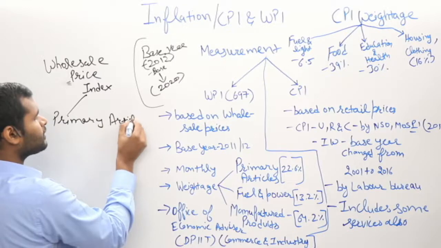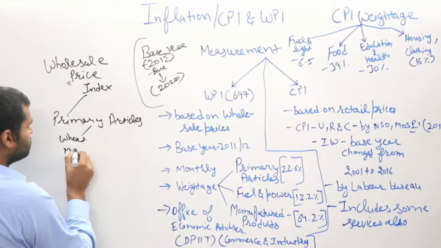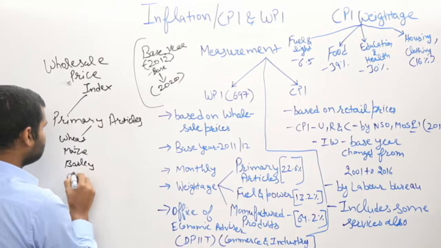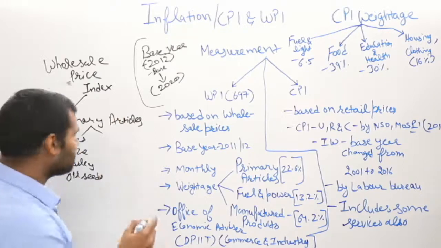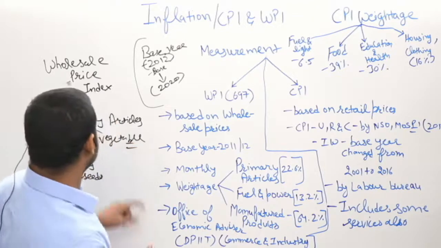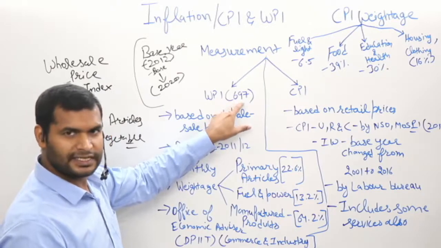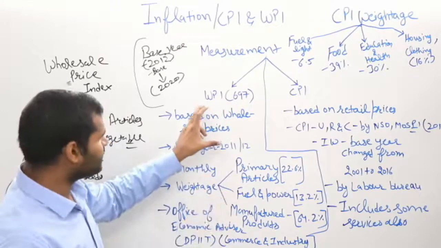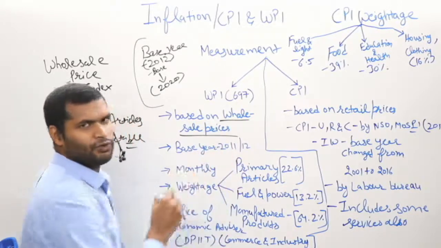I explained to you what the primary articles are, for example wheat, maize, barley, or oil seeds. The primary articles also include vegetables. So moving further, how many commodities does this wholesale price index measure? 697 commodities. The prices of 697 commodities are measured under the wholesale price index, and their prices are collected from the wholesale markets all over India.